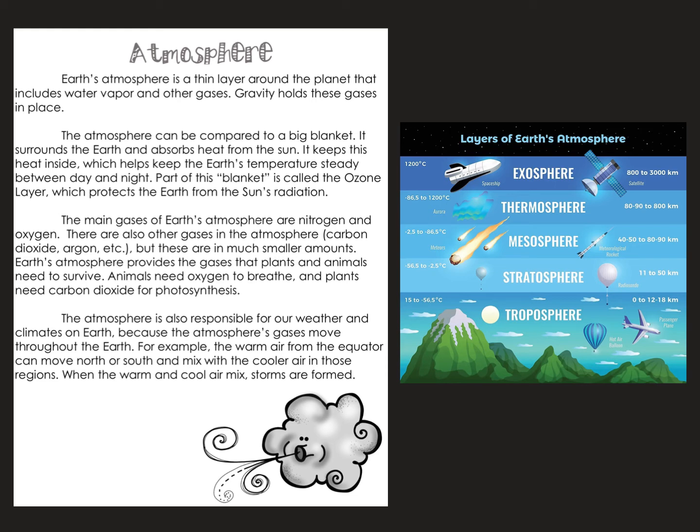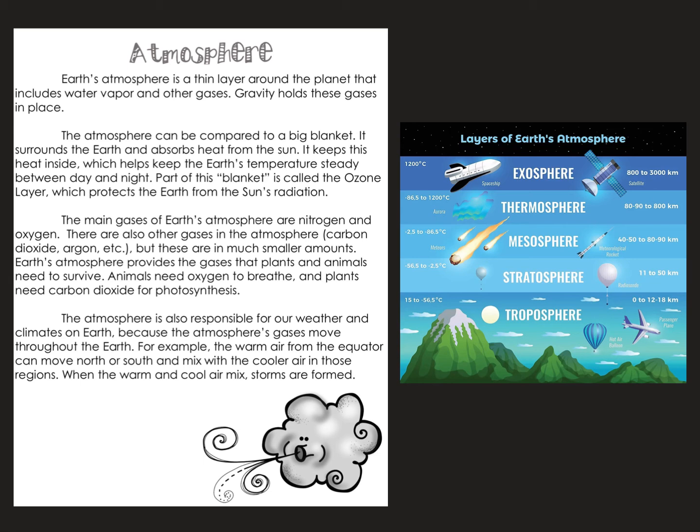Part of this blanket is called the ozone layer, which protects Earth from the sun's radiation. The main gases in Earth's atmosphere are nitrogen and oxygen. There are also other gases in the atmosphere, like carbon dioxide and argon, but these gases are in much smaller amounts.